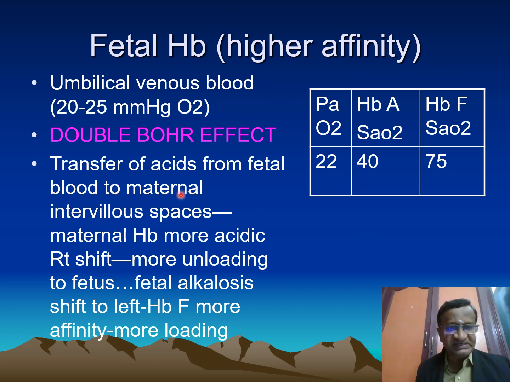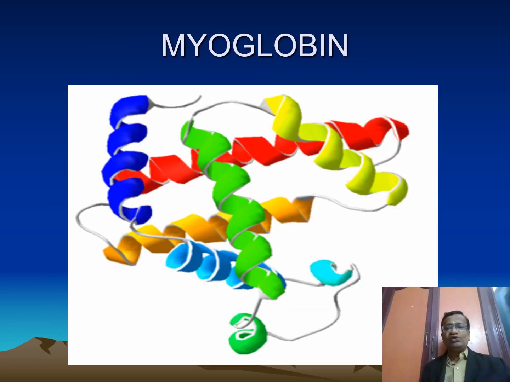Transfer of acids from the fetal to intervillous spaces: maternal Hb becomes more acidic. So that is why they call it the double Bohr effect. With transfer of acid from fetal blood to the maternal intervillous space, maternal Hb is slightly acidic. What did we tell? Acidic means offloading. So it will offload. Fetal Hb is slightly less acidic, so it will pick up. So fetal Hb will pick up, maternal Hb will release. This is what is called the double Bohr effect. We go to myoglobin.